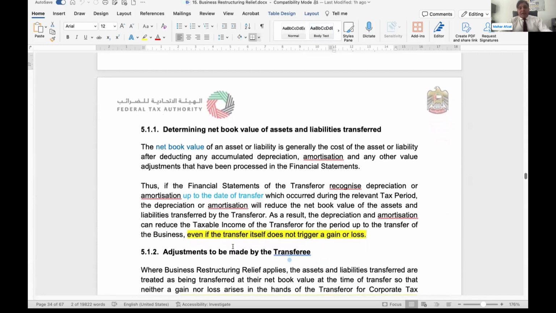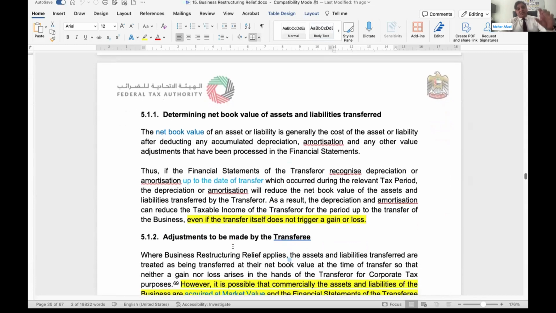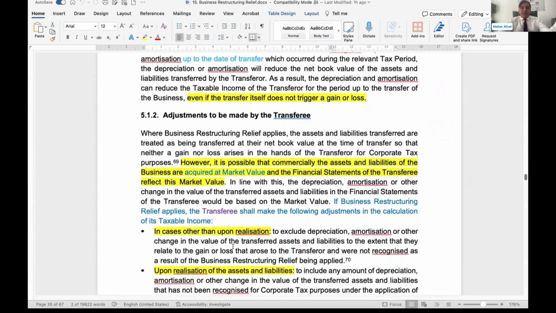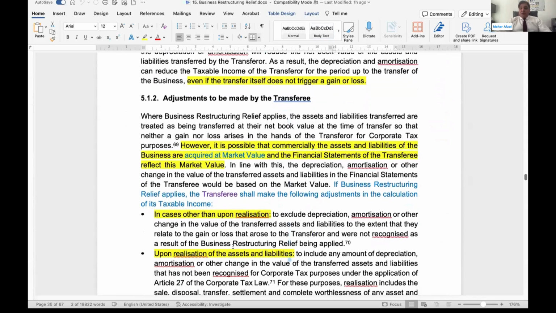How to determine the net book value? We have already discussed: cost less accumulated depreciation. Accumulated depreciation we need to take till the date of transfer. Adjustment to be made by the transferee. This is important. Now the business has been transferred from the transferor to the transferee. Transferor will adjust at the book value. Transferee will book at the market value.